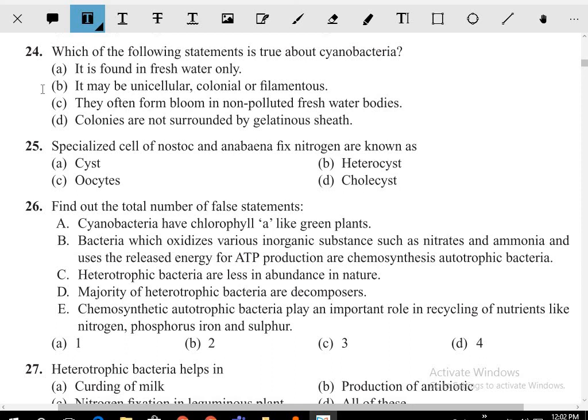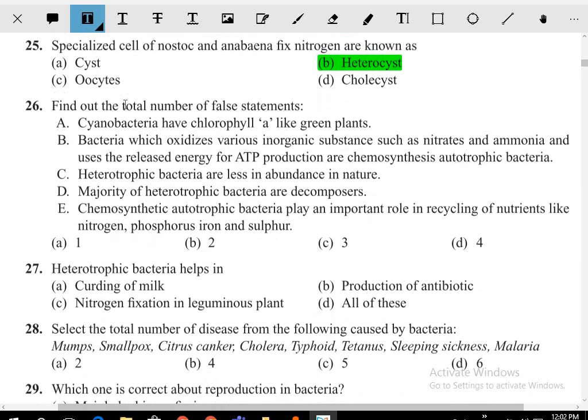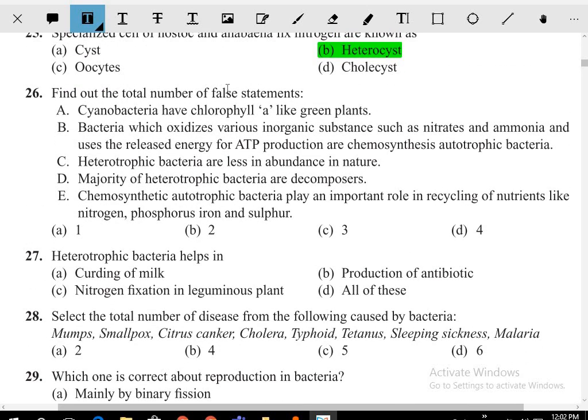Which of the following statements is true about the cyanobacteria? It may be unicellular, colonial, or filamentous. Specialized cells of Nostoc and Anabaena fix nitrogen by heterocyst. Find the total number of false statements. Cyanobacteria have chlorophyll A like green plants. This is the right one.